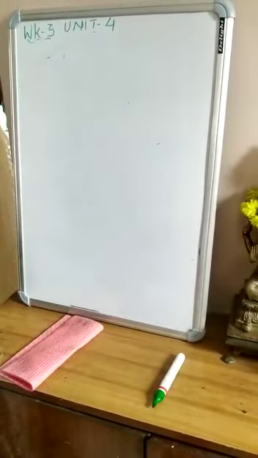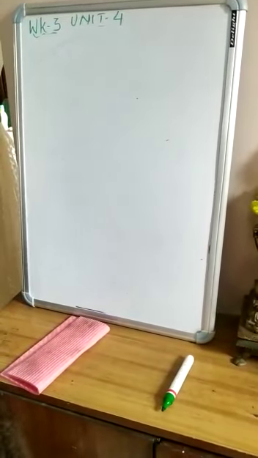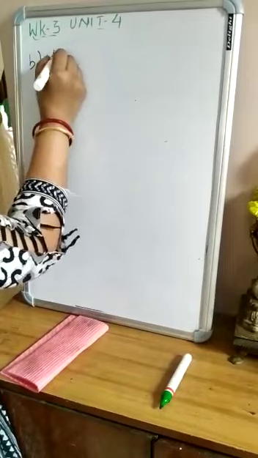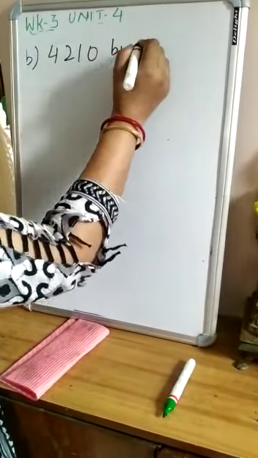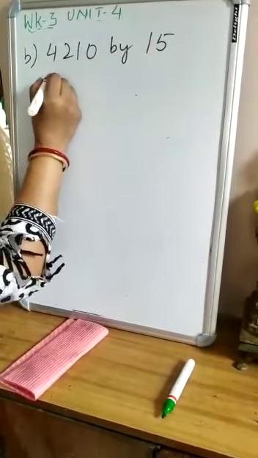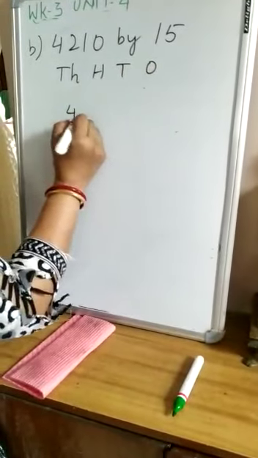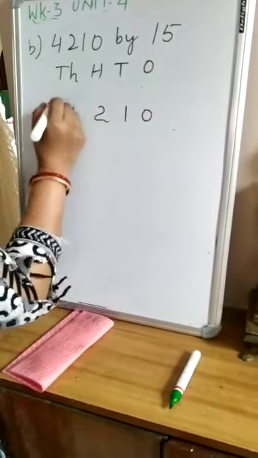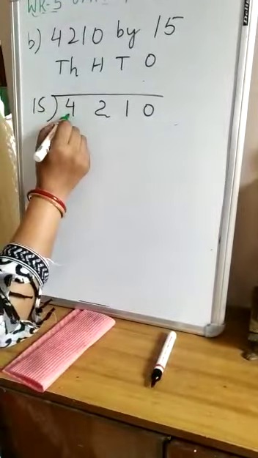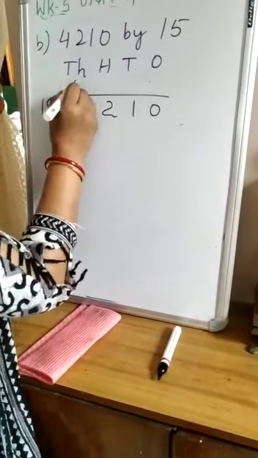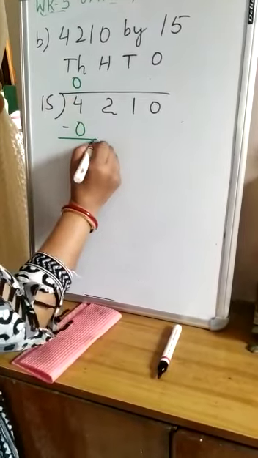So here children, next example is B. 4210 will be divided by 15. Right. So I will write down here again in the thousands, hundreds, tens, ones. From the extreme left side I will start the division. From 4, 4 is less than 15, so I will multiply 0 with 15. 0 times 15 is 0. 4 minus 0 is 4.